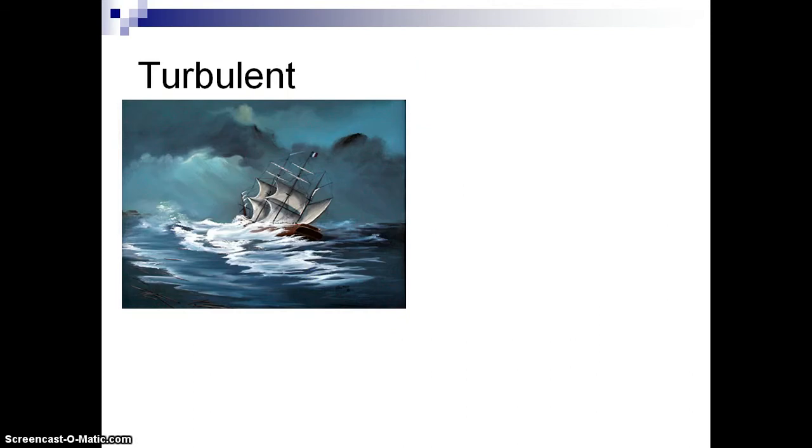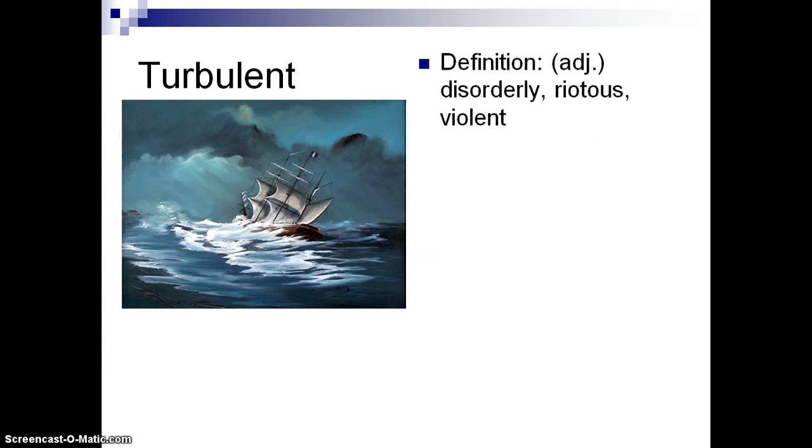Turbulent. We see here a big wave and a storm knocking this ship about. That means this ship is sailing on turbulent waters. Turbulent means disorderly, riotous, violent. The difference between turbulent and chaos is that chaos is a noun and turbulent is an adjective. So we could be in a state of chaos, and then you could say that chaos is turbulent. Turbulent describes the situation. Chaos is the situation.